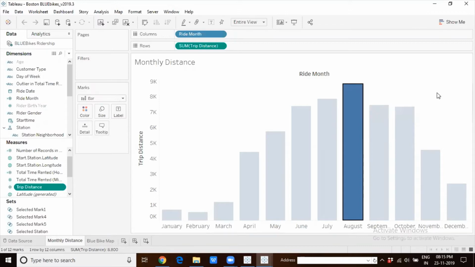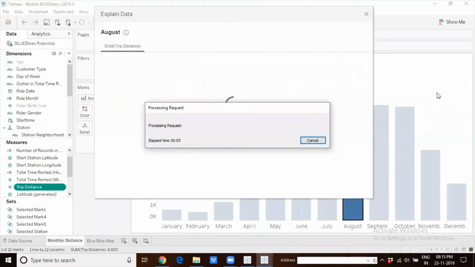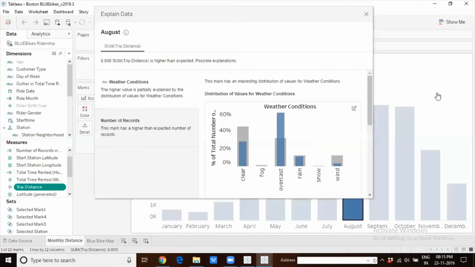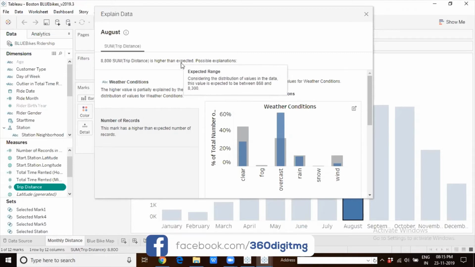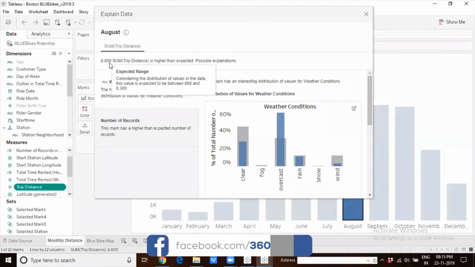Tableau will scan through all the possibilities. Behind the scenes, it is evaluating the selected value. Hundreds of potential explanations are being checked, and the most likely explanations are what will surface. So based on the weather conditions, Tableau thinks that this mark has a higher trip distance than its expected value. What are the possible explanations for the higher trip distance by 8,800?